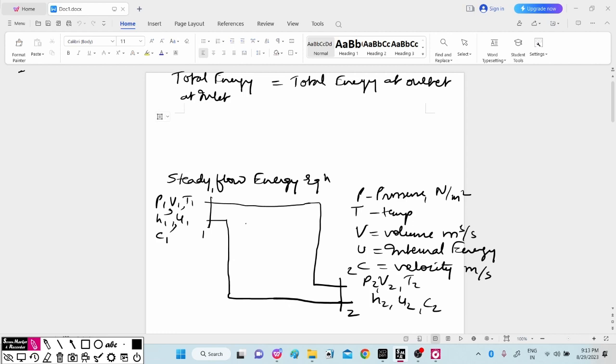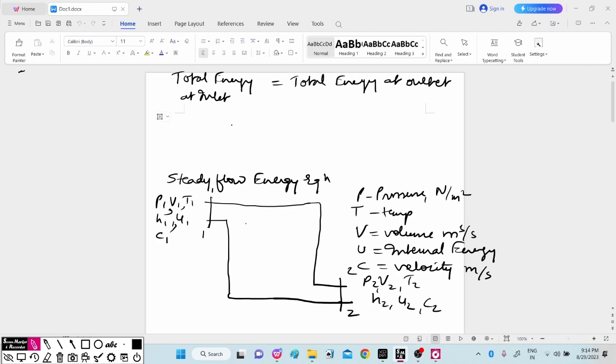Then also the rate of working substance within the system will remain the same at all the points, at all times. And the rate of work transfer will also be constant. Then you can consider that there is no change in the chemical composition of the system, and here kinetic energy, potential energy and the flow energy also we will consider.